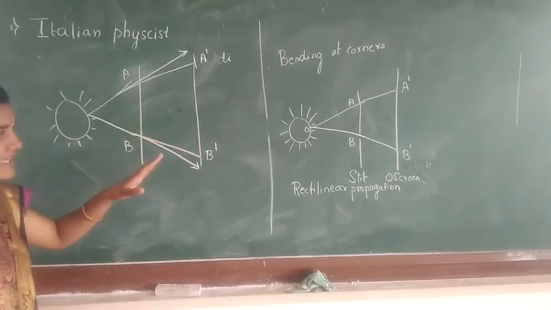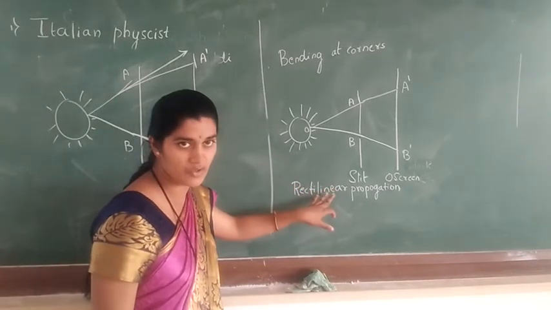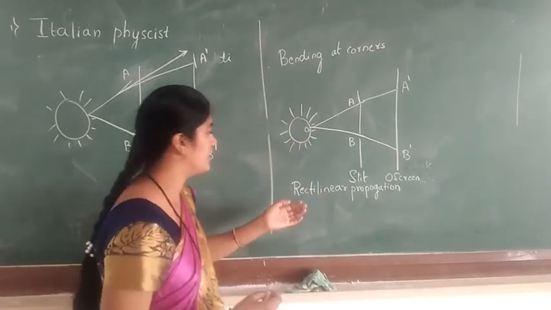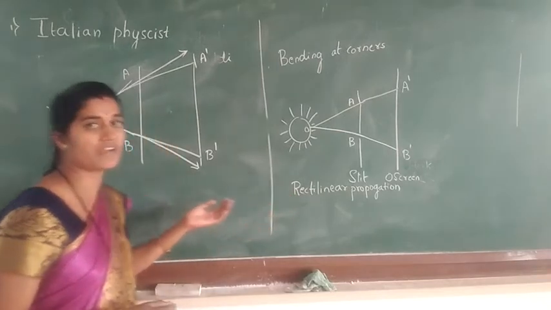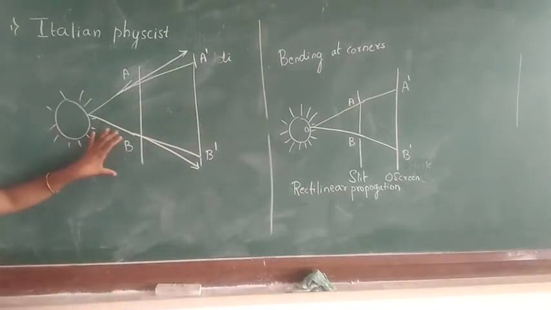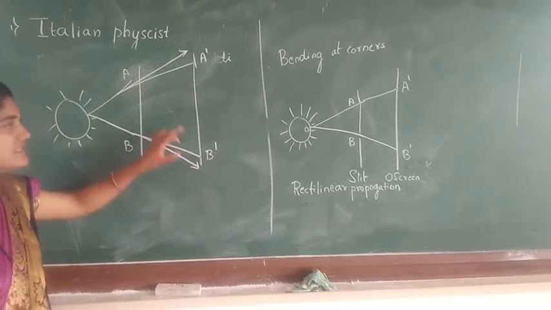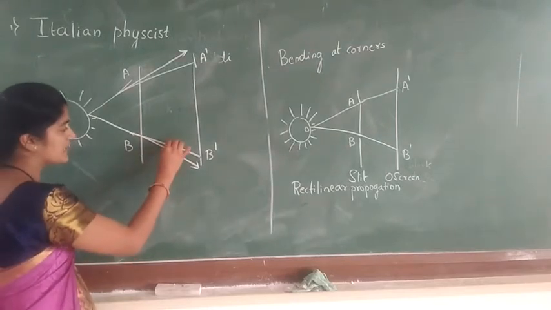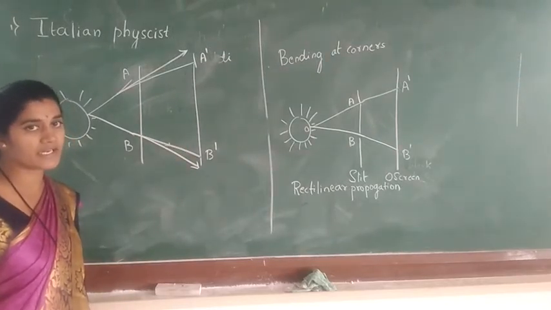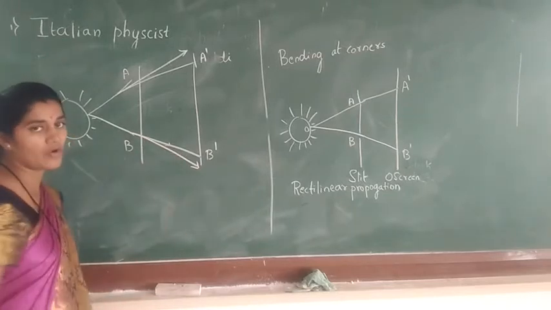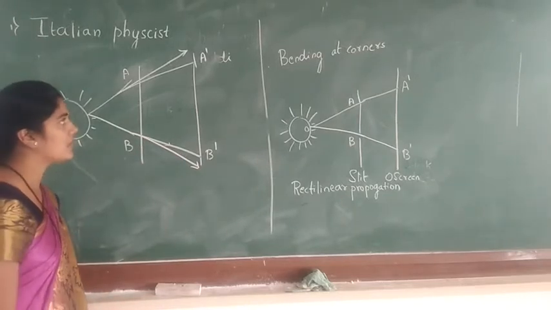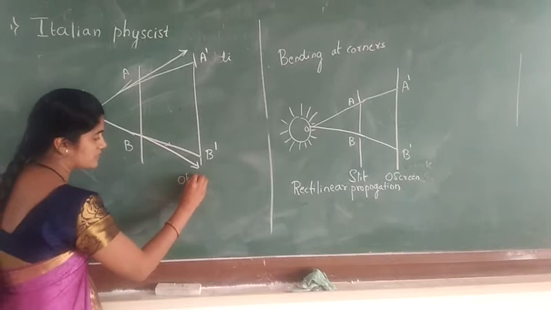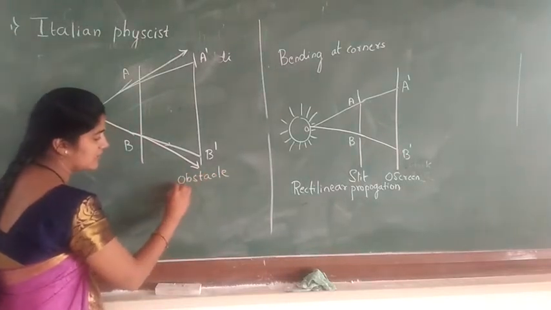First, we consider AB made to fall on the slit. It is observed on the observation screen. There will be no effect. When we apply the rectilinear propagation of light, we get the geometrical shadow of A and B, which we call A dash and B dash. Beyond A dash and B dash there will be the geometrical shadow, and this bending of light we call the diffraction of light, or we can also call it bending of light at the corners, or at an obstacle. We are using the obstacle also.